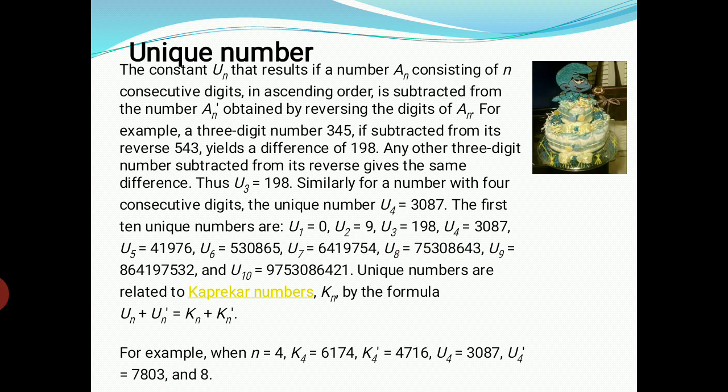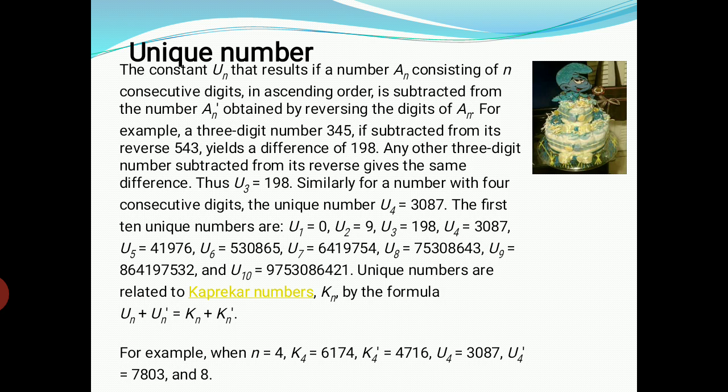Next one, unique number. What is a unique number? To check the unique number, I consider a number with 3 consecutive digits in ascending order. It may be 2 digit or 3 digit, 4 digit or 5 digit. It depends upon our choice. Here I consider a 3 digit consecutive ascending order number. That means I consider 345. It is a 3 digit number and it is a consecutive number and it is also in ascending order.